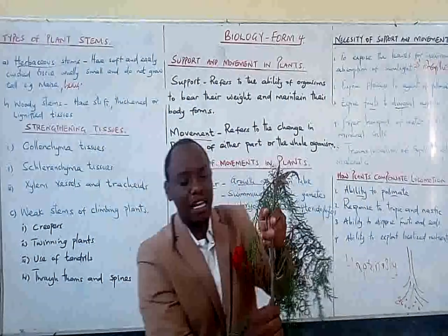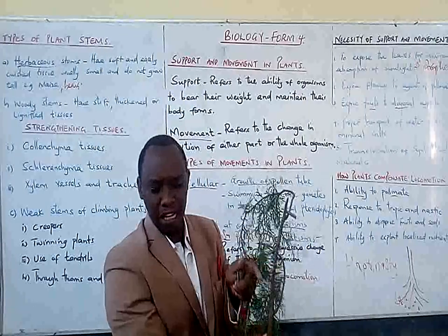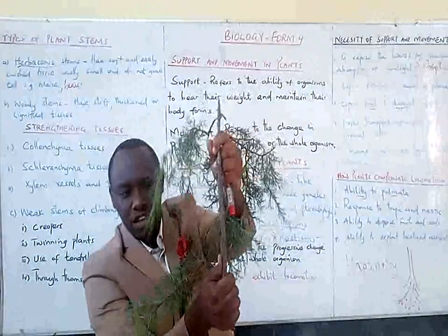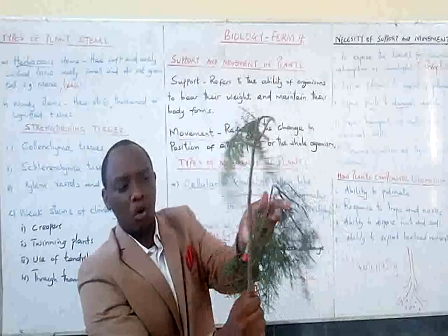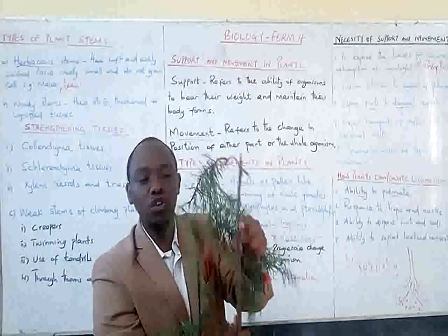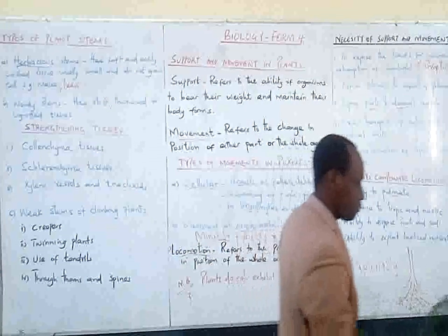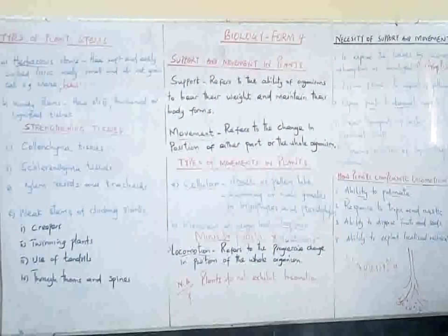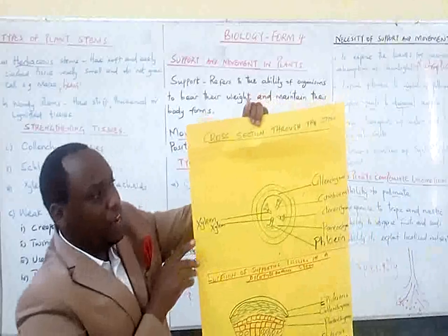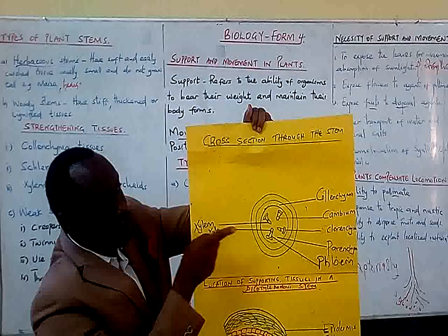Now, when you talk about lignified tissue, we are going to see in a diagram what we mean by lignified. But in the first place, I want you to see it is stiff. Look at this. Very stiff. This is an example of a woody stem. Very, very thick. There are some tissues that make this type of stem very thick. Now, we are going to see the reason why this type of woody stem becomes thick. I want you to see this cross section